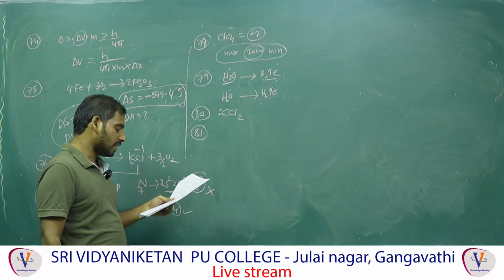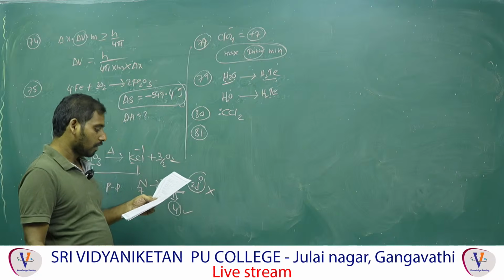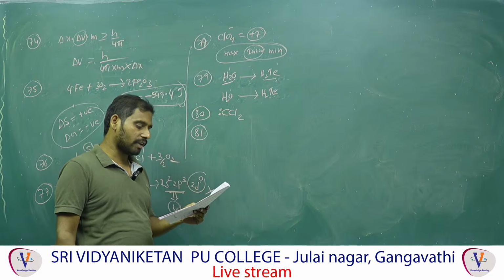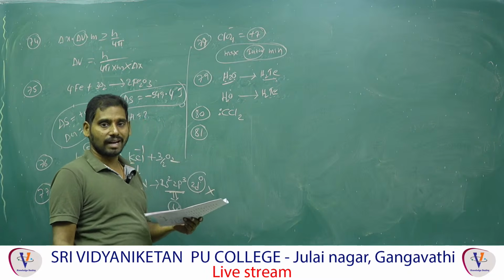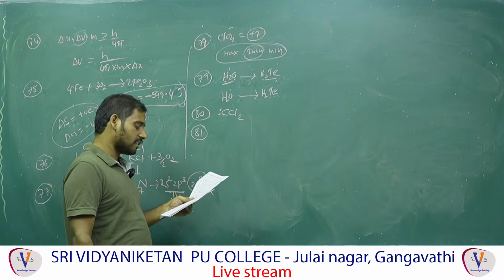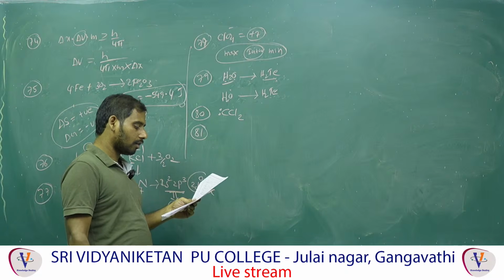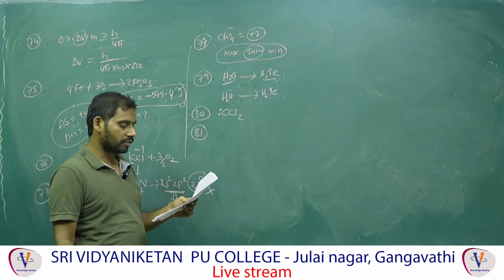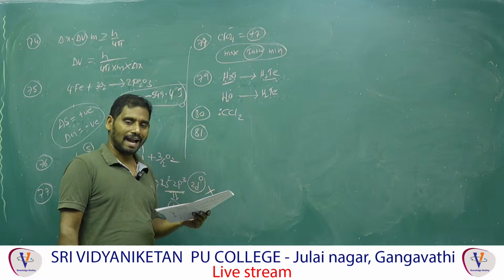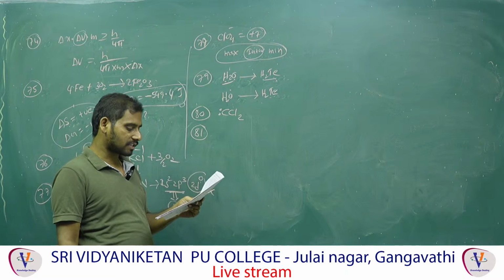So which of the following statements are correct? Zirconium and hafnium have almost the same atomic radii. Correct, because this is lanthanide contraction. First option correct. Lanthanides liberate H2 gas when treated with dilute acid. Yes, correct. Lanthanides react with acids and release hydrogen gas.